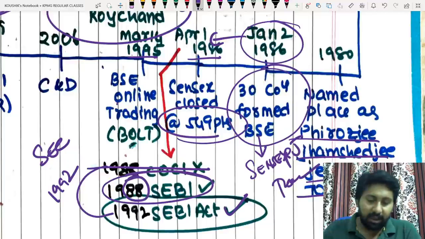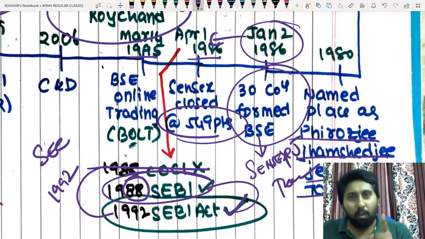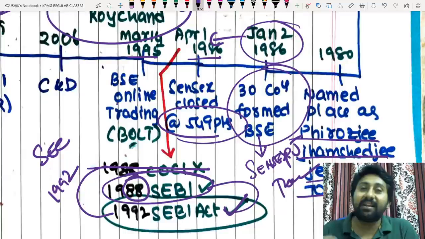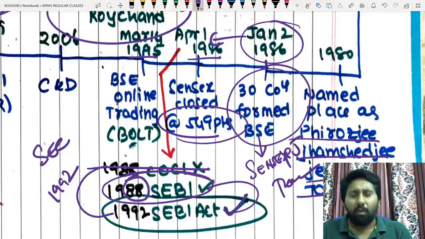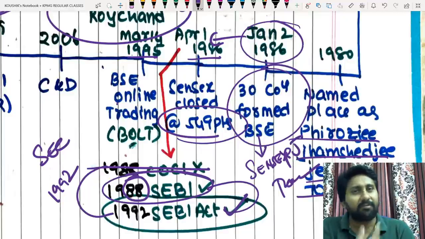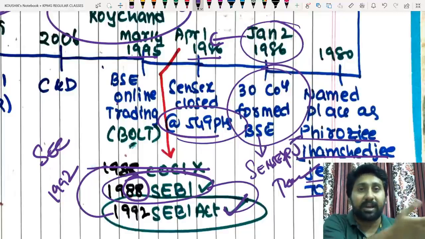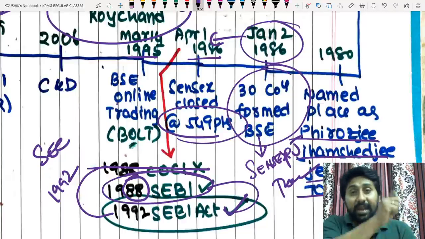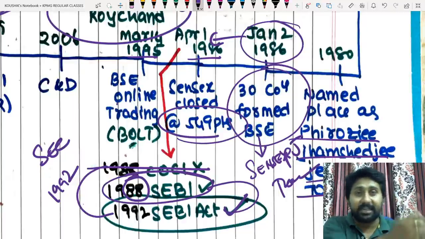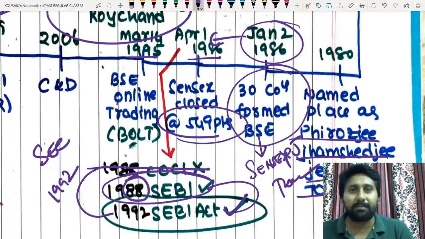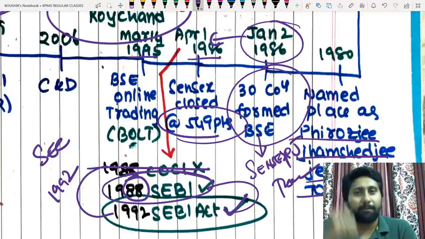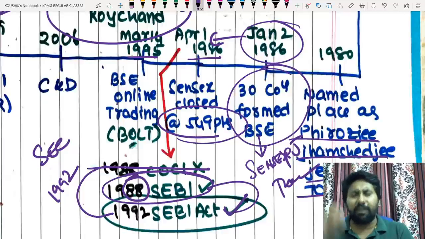Okay, overall, we need to understand that the CCI was deleted, and the SEBI Act and SEBI came into existence. After that, in 1992, when the Prime Minister of India was P.V. Narasimha Rao, he also got an idea: why not start another stock exchange in India? We already have the BSE since 1925. In 1875 the Native Share and Stock Brokers Association started, and in 1925 BSE Limited was incorporated by a change in the mode of doing that business, as a conversion of an AOP into a company. He got an idea for the very first time.